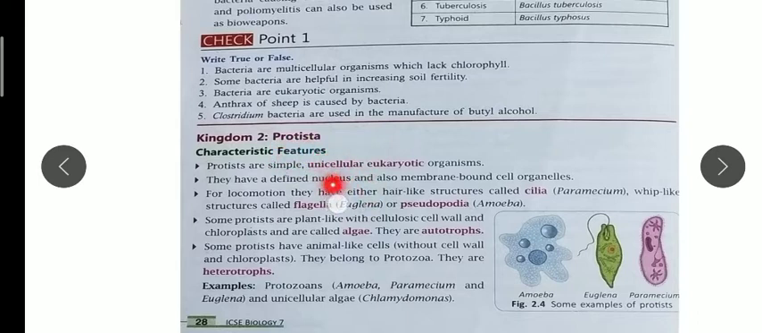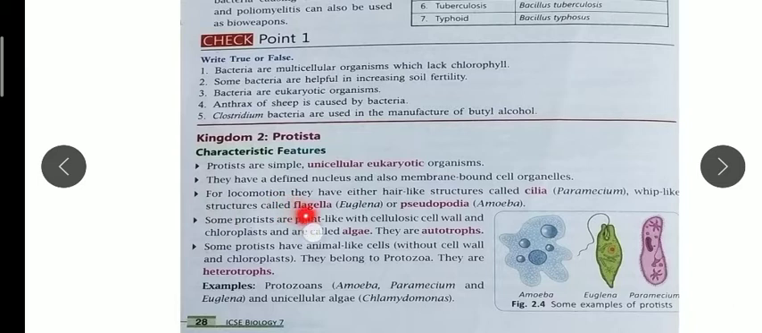Unicellular means organisms which are made up of a single cell. They are simple, but they are eukaryotic. They have a well-developed nucleus and other cell organelles like mitochondria and endoplasmic reticulum. They are not prokaryotes. Remember, these Protista are unicellular eukaryotic organisms. They have a defined nucleus and other cell organelles.